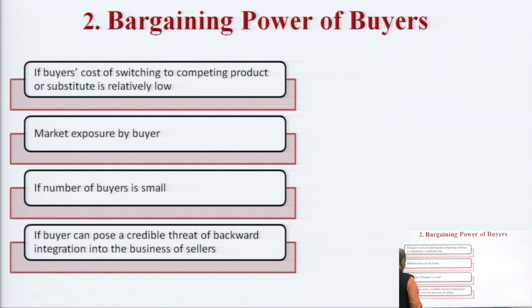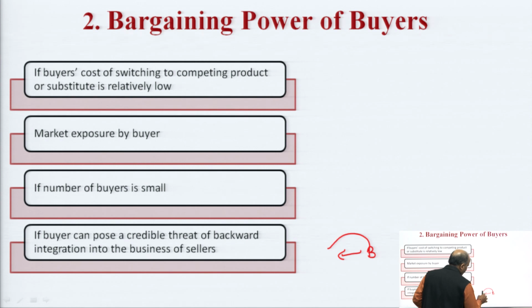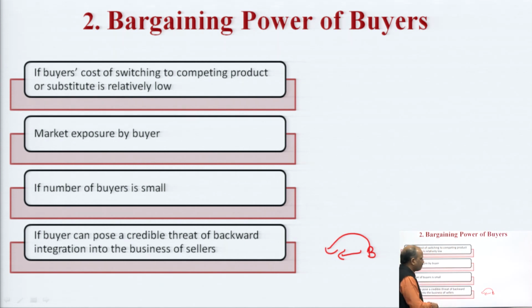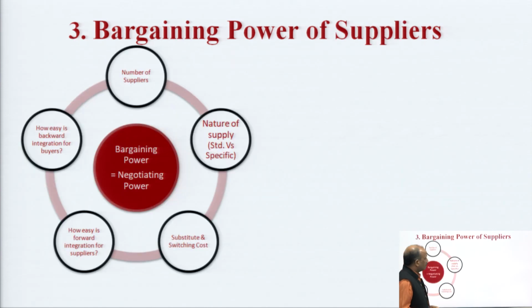If the number of buyers is small, then bargaining power will be less. If buyers can pose a credible threat of backward integration, so if the buyer says, okay, rather than taking it from you, I can start my own, then in that case also the bargaining power will be high. Next, bargaining power of suppliers: number of suppliers, nature of the supply, substitute availability and the cost, and whether backward or forward integration is easy or not, affect the bargaining power of suppliers.